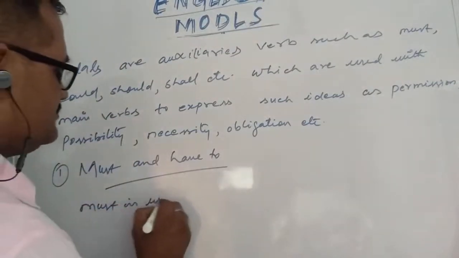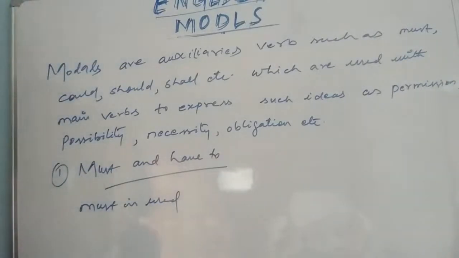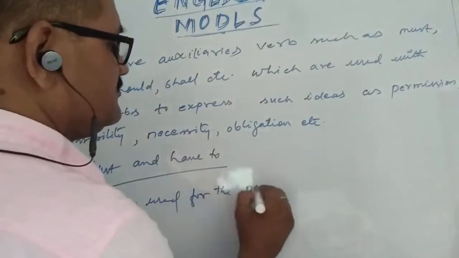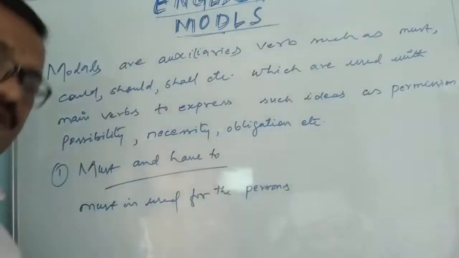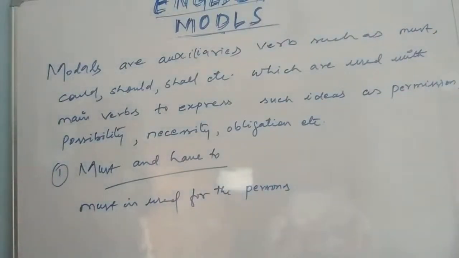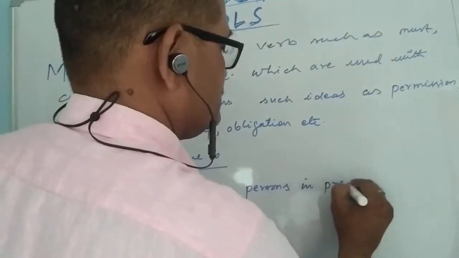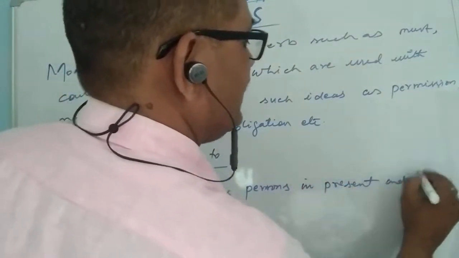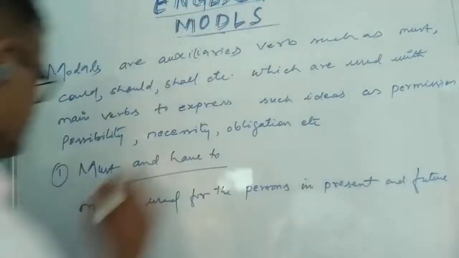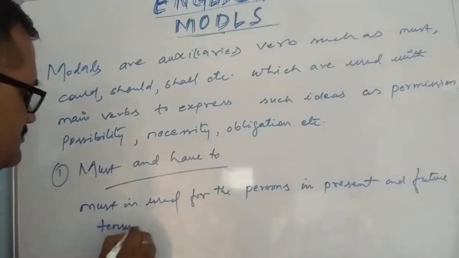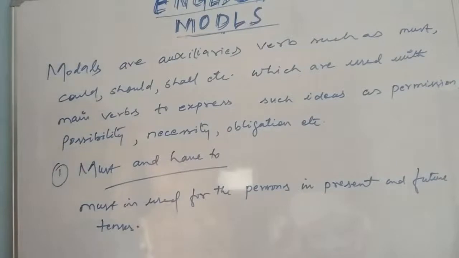Must is used for the persons in present and future tenses.